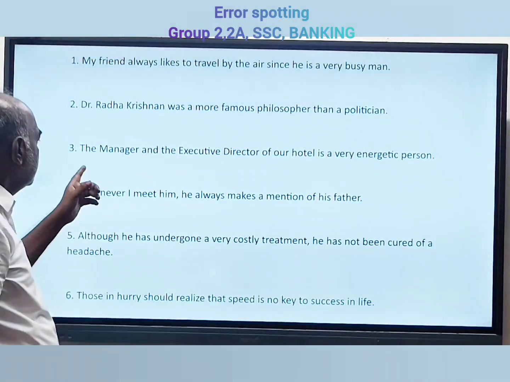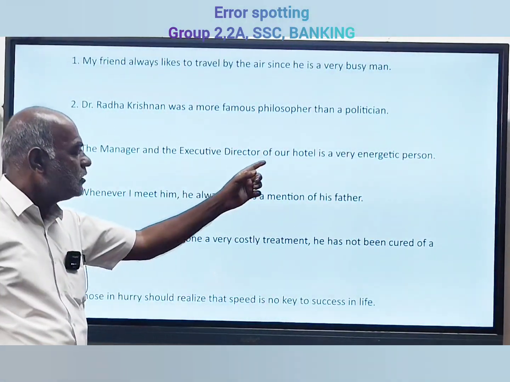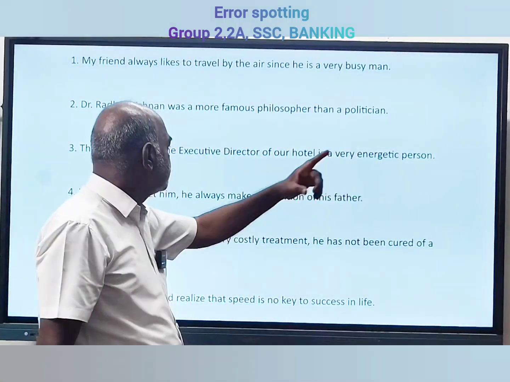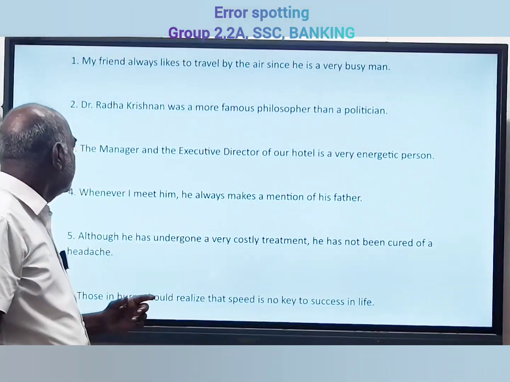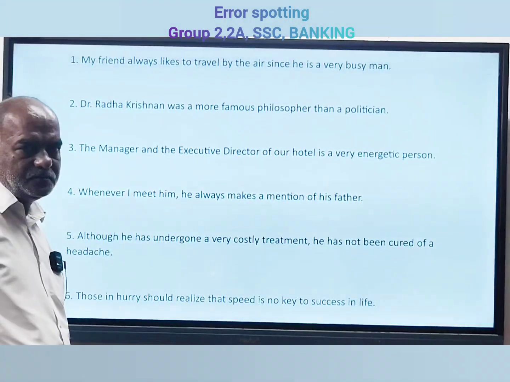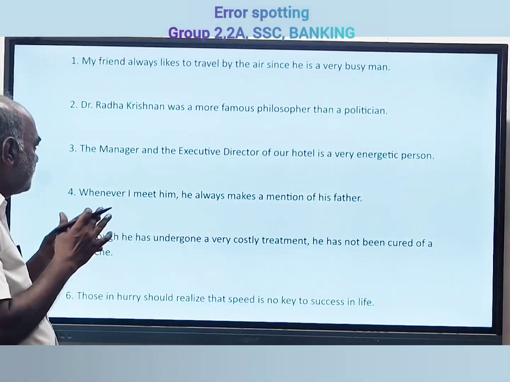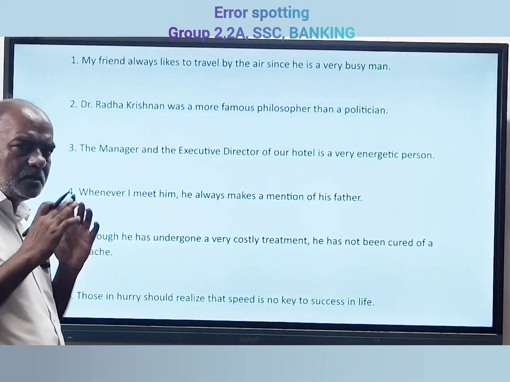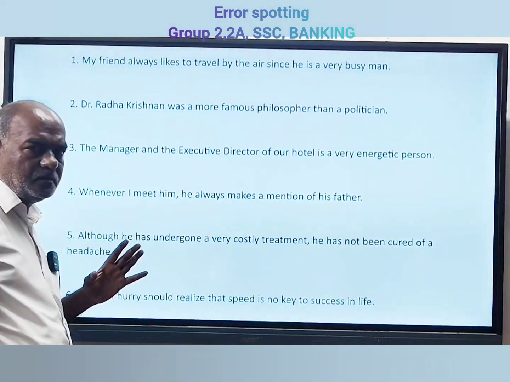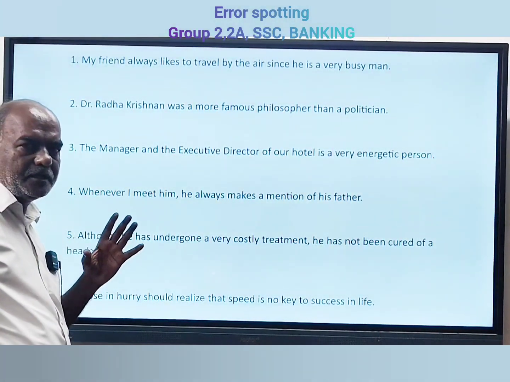The third question: the manager and the executive director of our hotel is a very energetic person. So here, the manager and the executive, two articles are given. Only one 'the' should be used there, in the beginning.